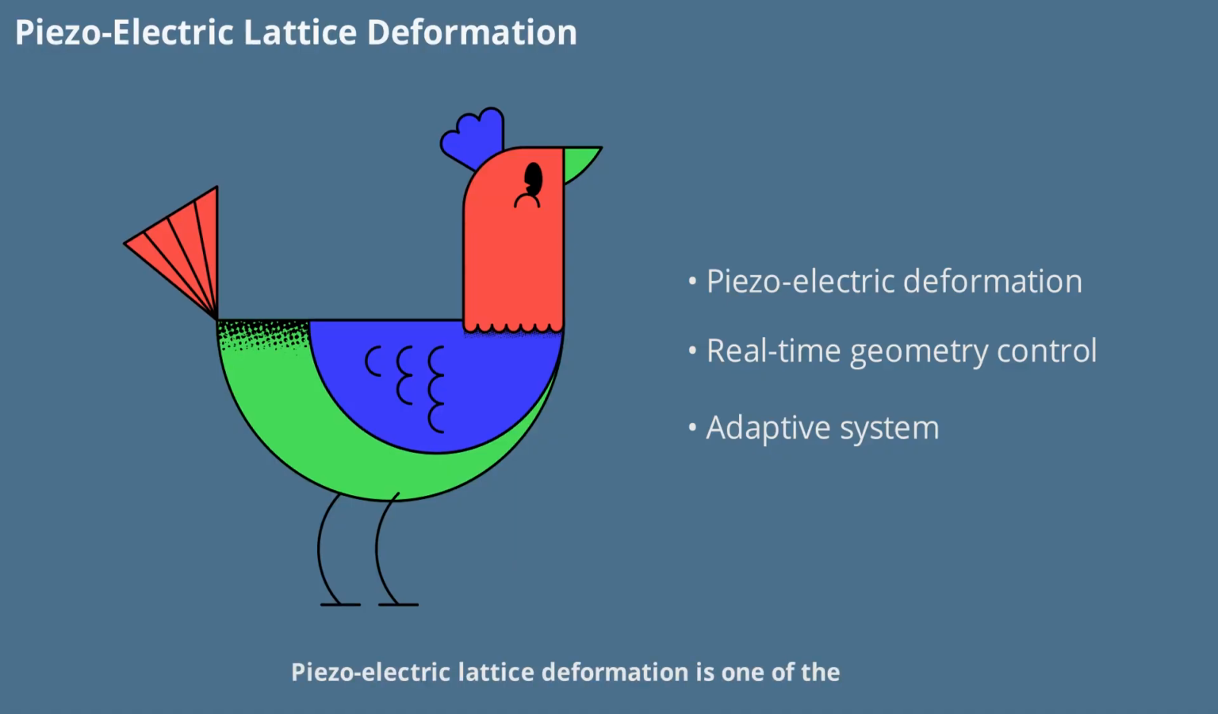Piezoelectric lattice deformation is one of the active tuning methods used in AEON-CASIMIR cavities. By applying an electric field, the lattice structure of the metamaterial can be deformed, changing the cavity geometry in real time. This enables dynamic control over the CASIMIR effect, allowing the system to adapt to changing operational requirements.